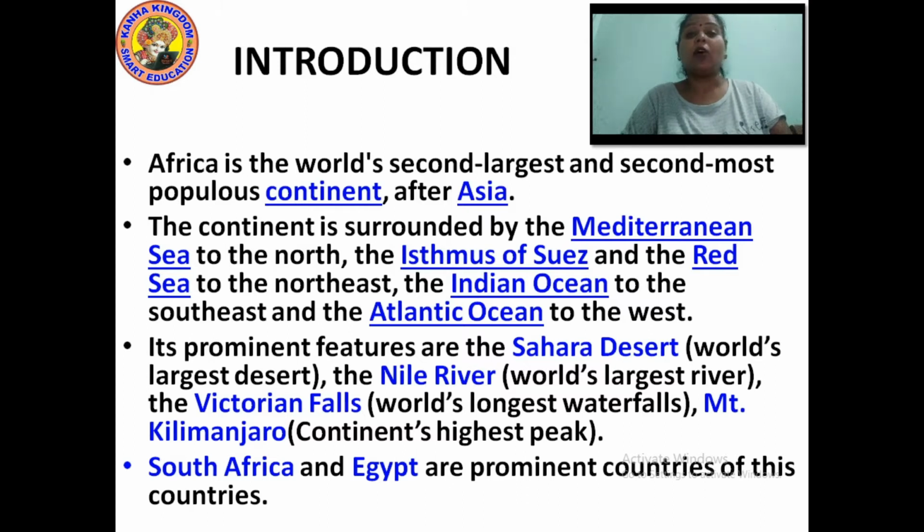South Africa and Egypt are the prominent countries of the continent. Prominent means very important countries. They are the leading countries of this continent and the famous countries also.